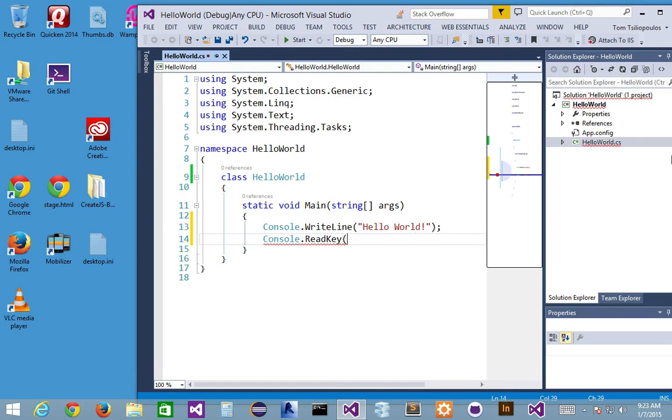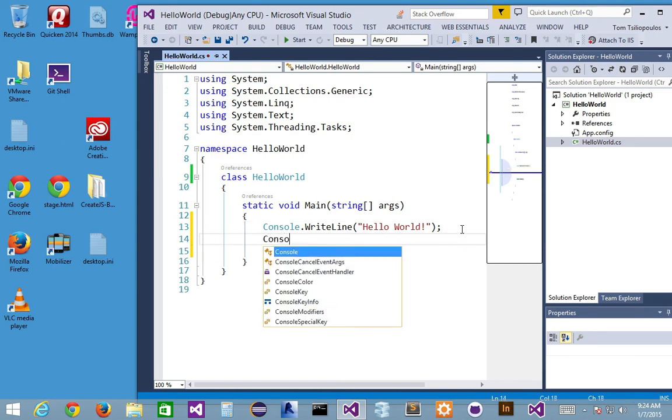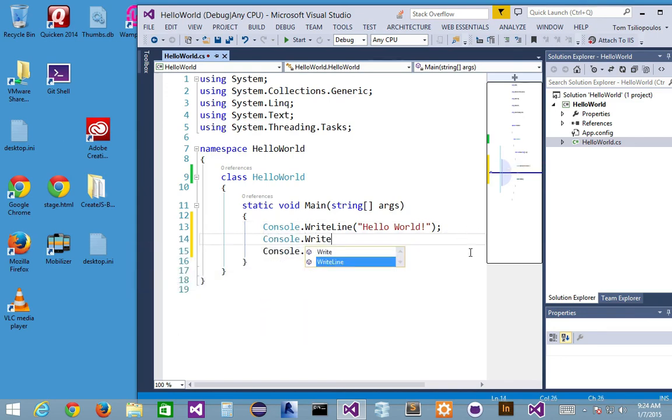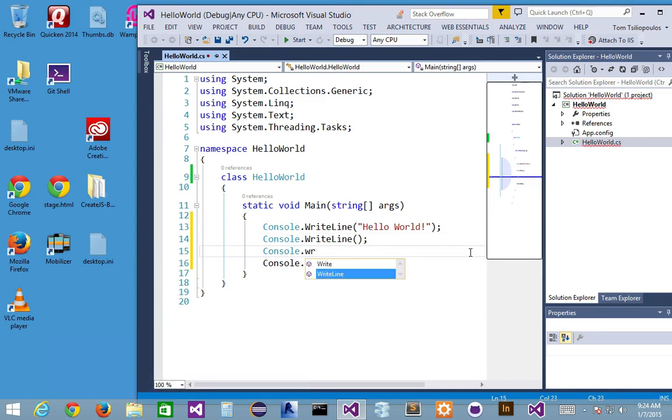Okay, so let's just put that as a read key. I like that, and maybe some kind of input for the user, or some kind of prompt for the user. Let's add in another Console.WriteLine, a blank space, and maybe another one that says press any key. All right, so hello world, press any key, and then read key, and that should do what I have to do. And if I press this start button, which is really my debugging button, what does it do?